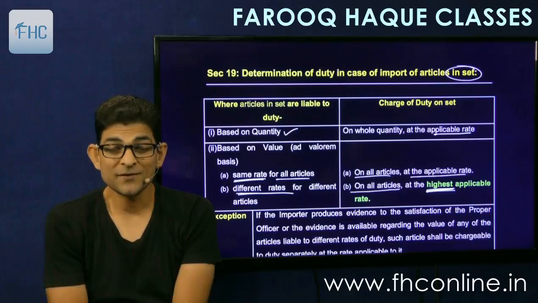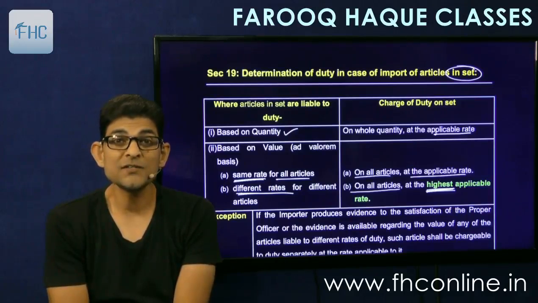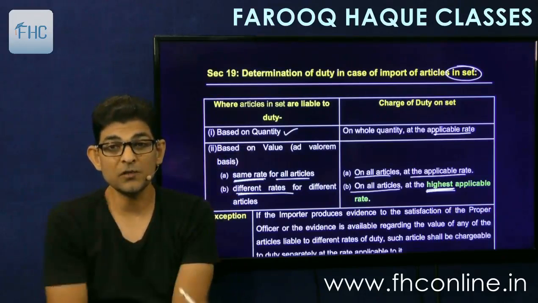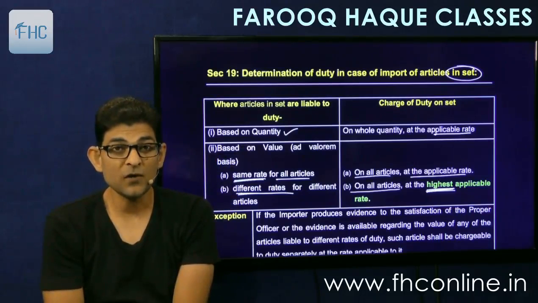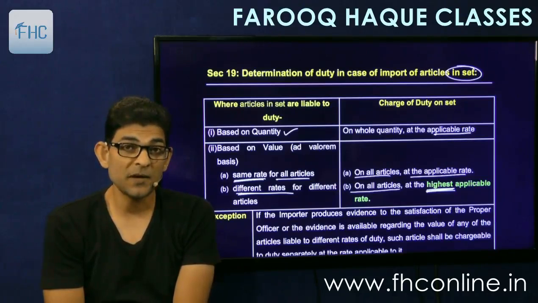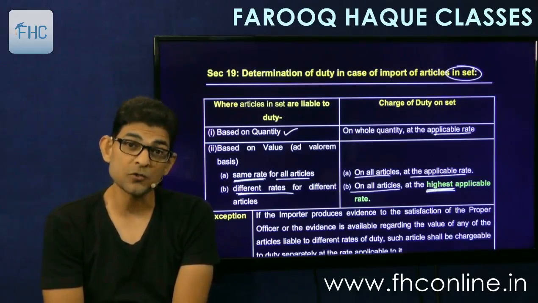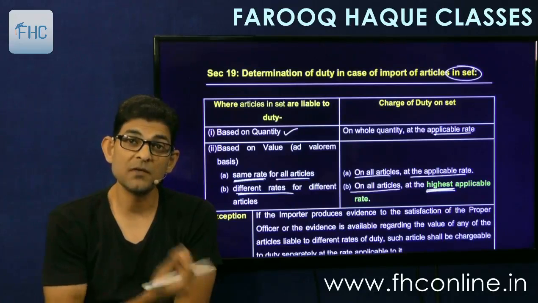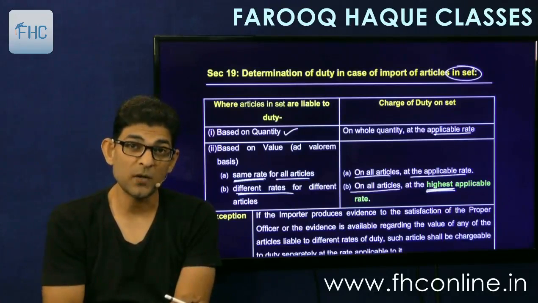So what will happen here? Even if some chocolate is exempt, it will also become chargeable to tax, because it says all the articles. So even if one of the items is exempt, it will also become chargeable to tax. If some item is chargeable at nil rate, it will also become chargeable to tax at the highest rate. And if the articles are chargeable at 2, 4, 6, 8 and 10%, they will all become chargeable at 25%, because one item was chargeable at 25%.